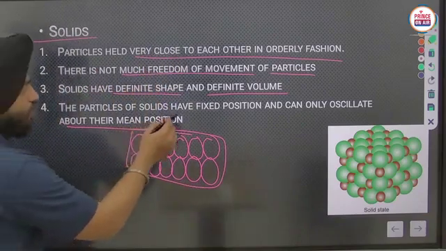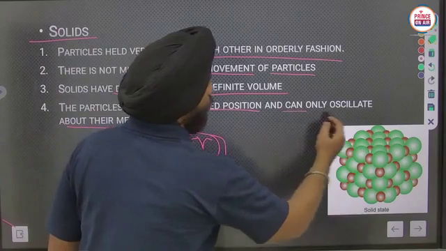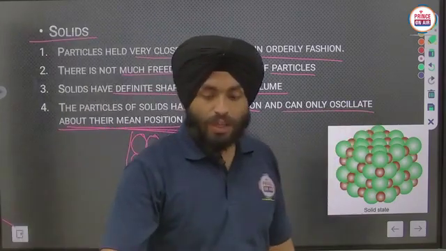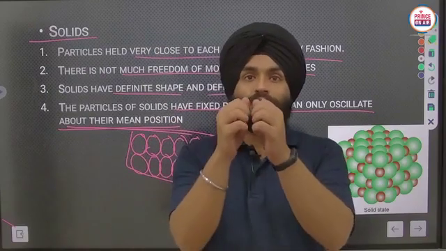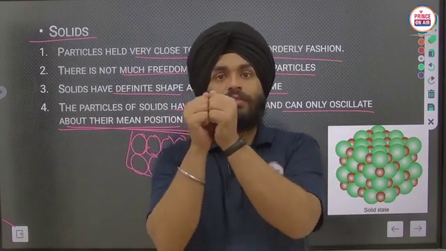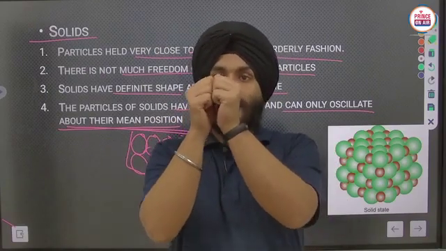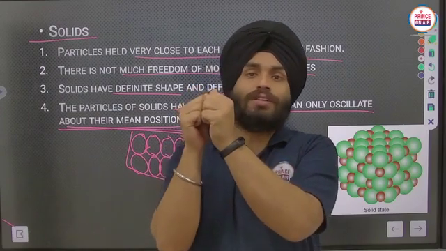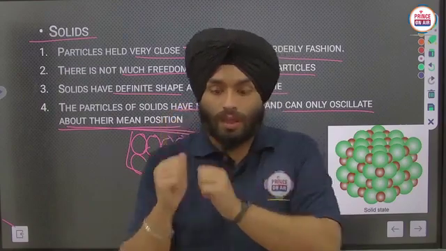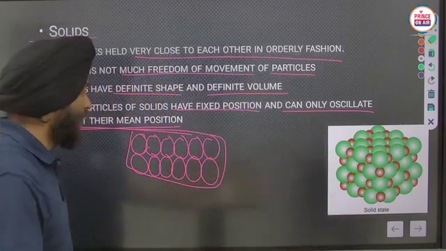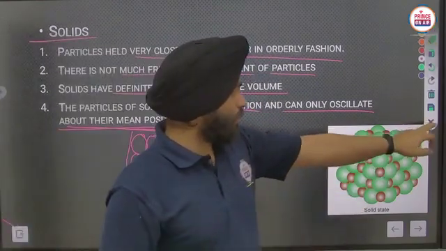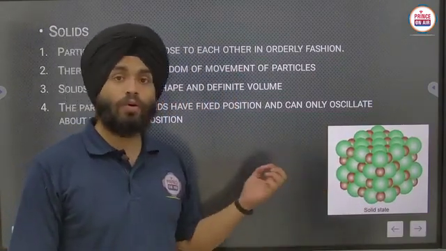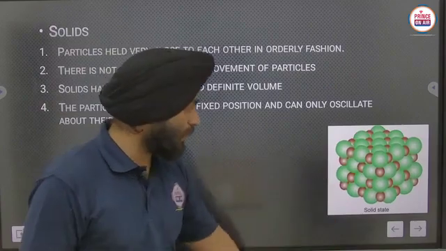The particles of solids have fixed positions and can only oscillate about their mean position. Oscillate about their mean position means that particles are close to each other and fixed in position, and they can just oscillate. Oscillate means they will just vibrate in their own positions. Like here you can see they are continuously vibrating. So they have only vibratory motion. Clear?